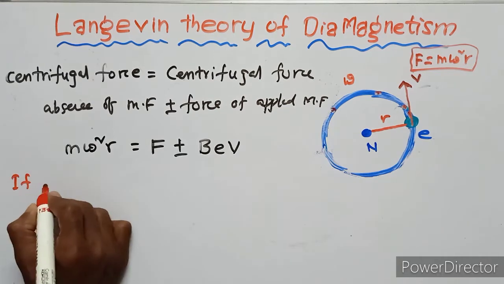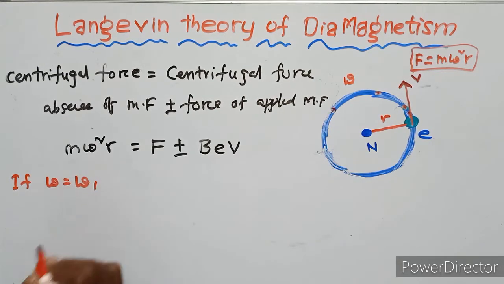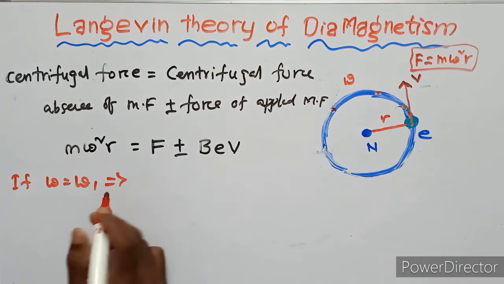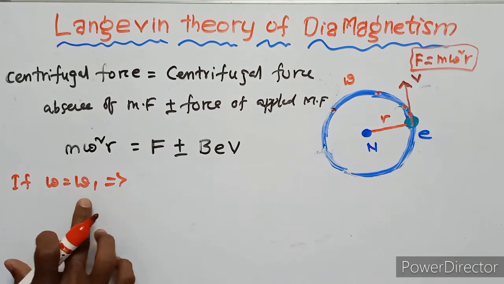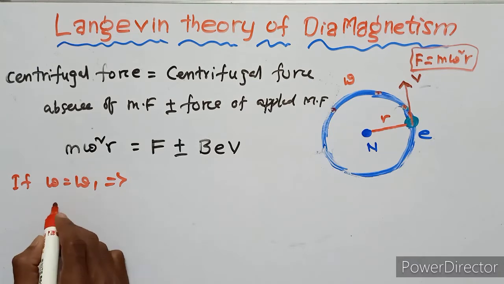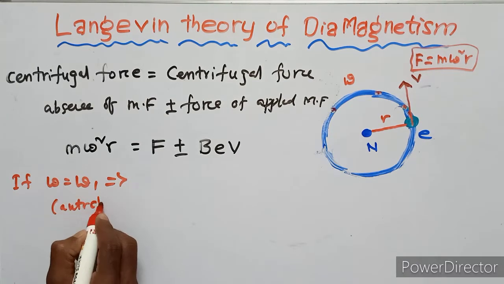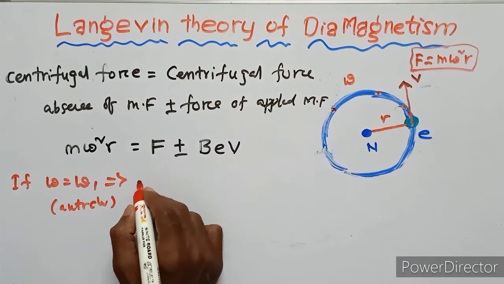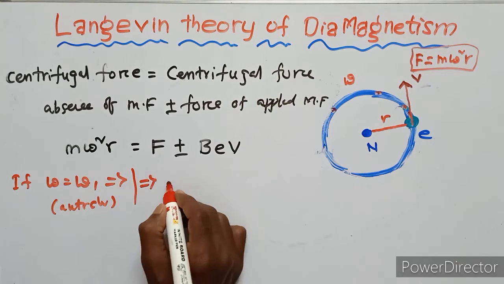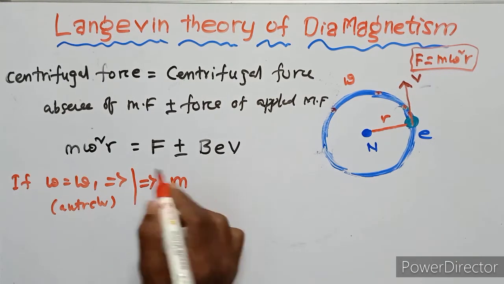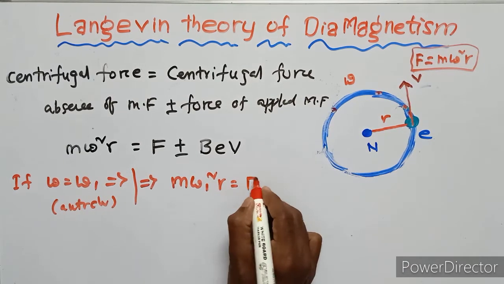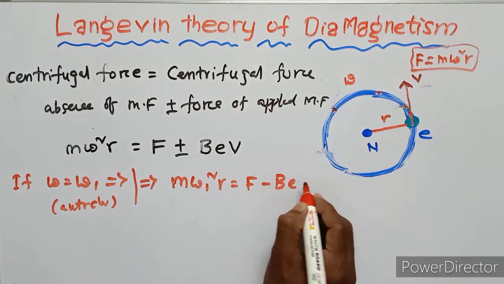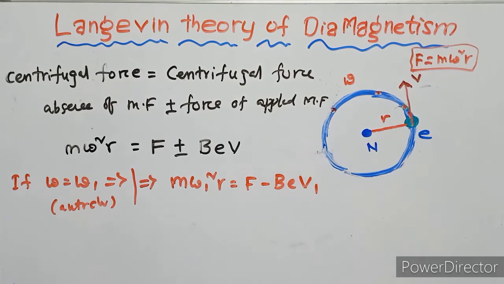If omega equals omega 1, let us consider omega 1 is the anti-clockwise. In this position, m omega 1 square r equals F minus BeV1.